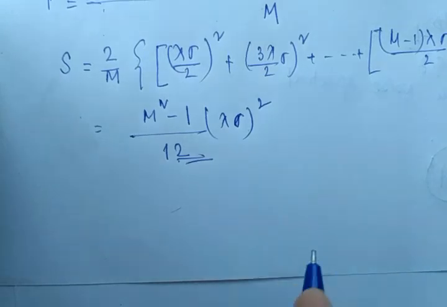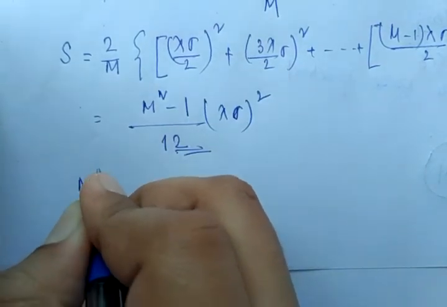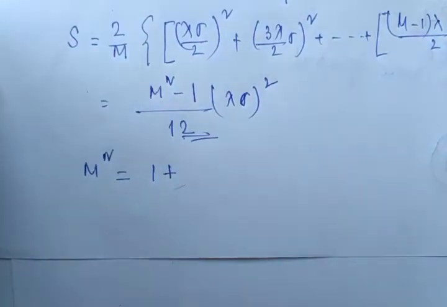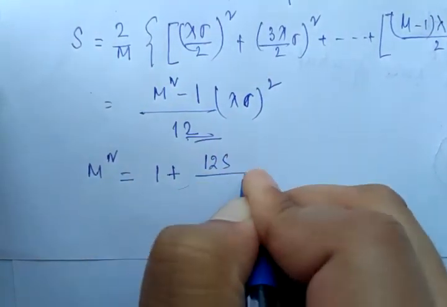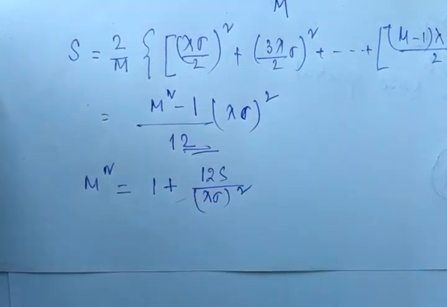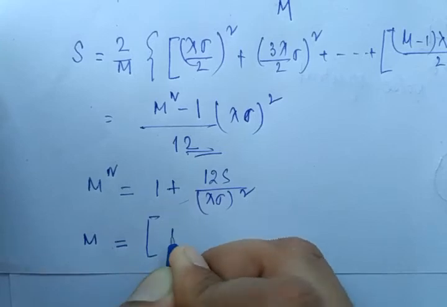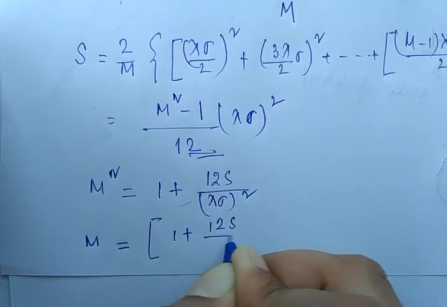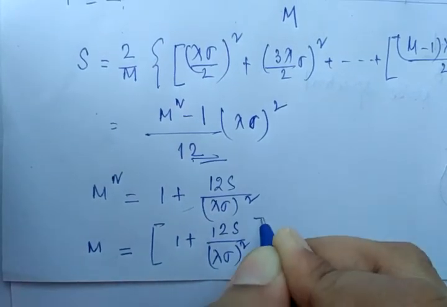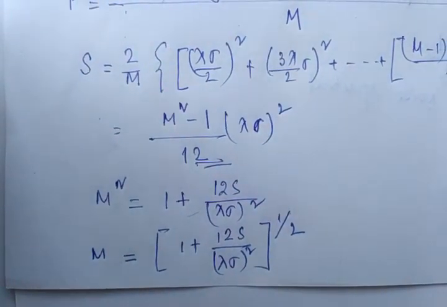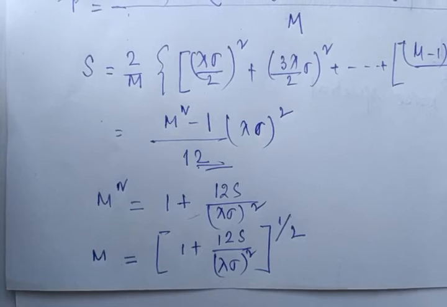So now we can say M square equals 1 plus 12S divided by lambda sigma whole square. So M equals 1 plus 12S divided by lambda sigma whole square, to the power half. Clear? In this way we can calculate the value of M.